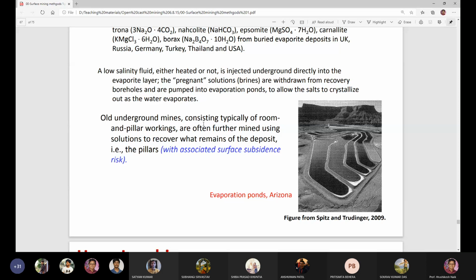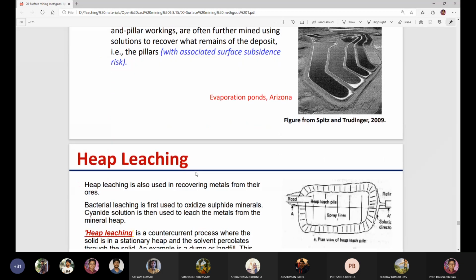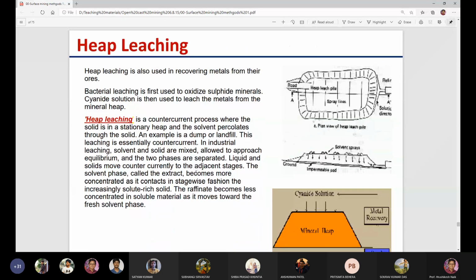Old underground mines consisting typically of room and pillar workings are often further mined using solution to recover what remains of the deposit. The pillars can be extracted by this method of in situ leaching. So there is a heap leaching method also. This is a heap of material.